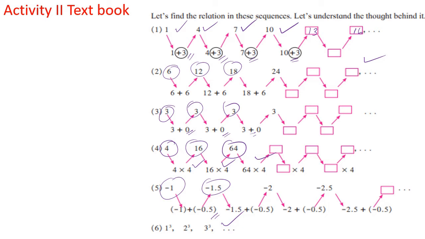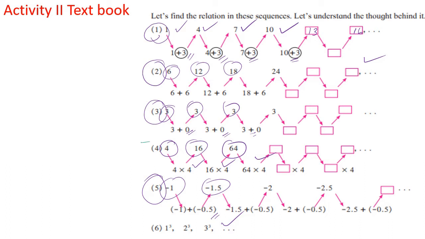Now, to get the difference, or the predictable number, in case number 1, case number 2, case number 3 and case number 5, we have addition or subtraction, correct?